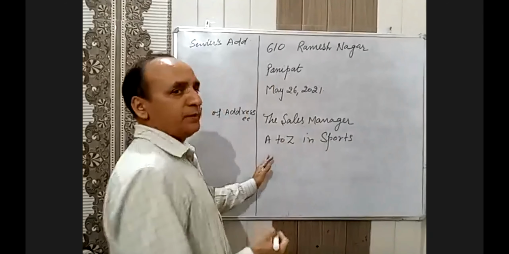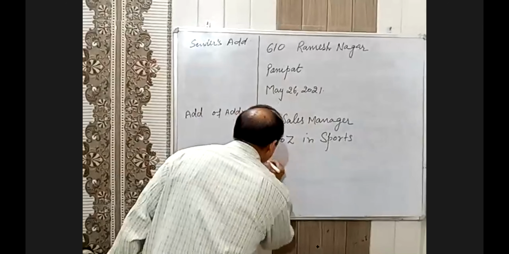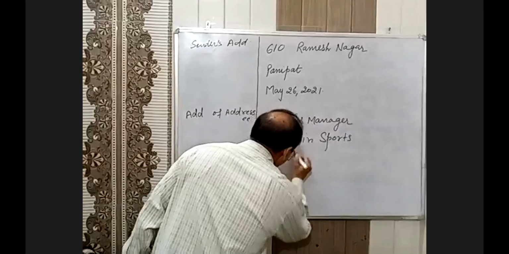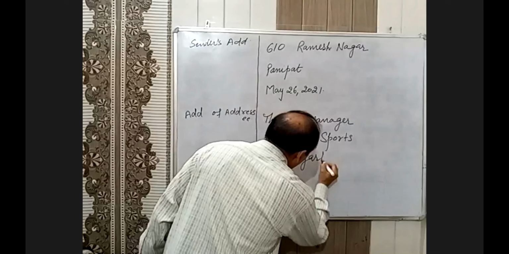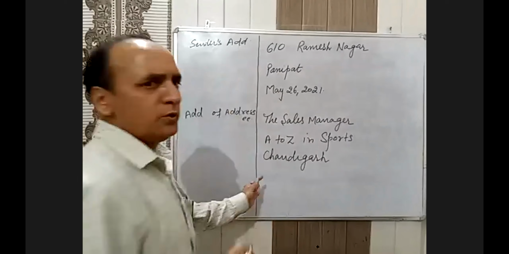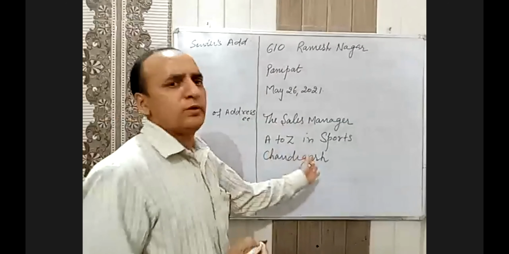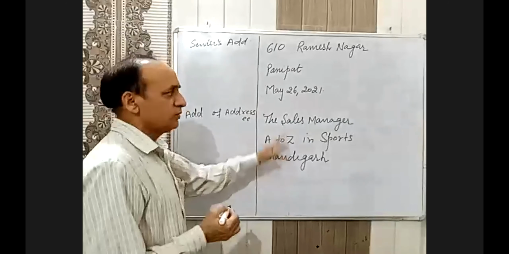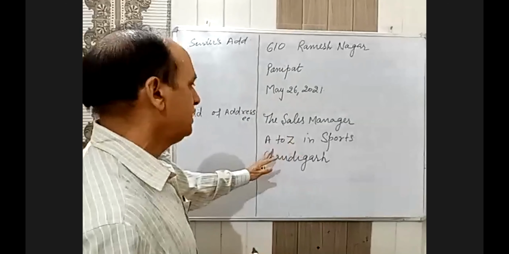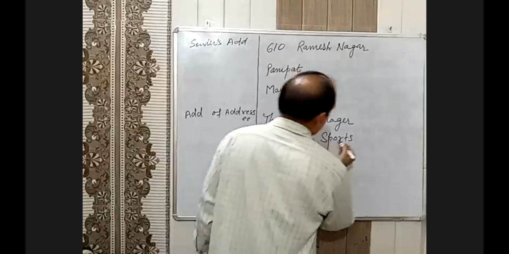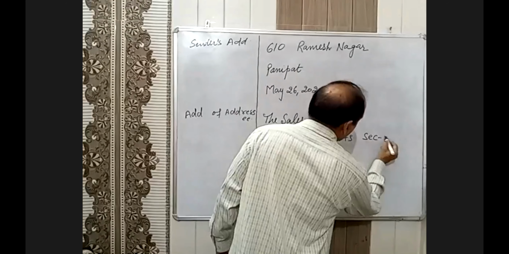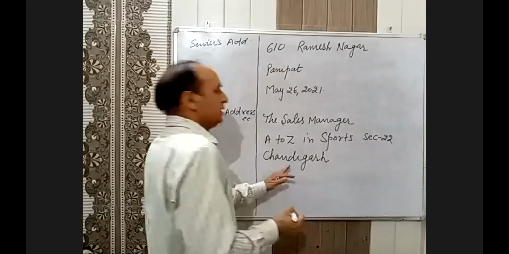Address, name of the place, Chandigarh. Sector and all you can write. Sector 22, sector 32, Chandigarh, you can write. Because that is the exact address. Like this you can write.